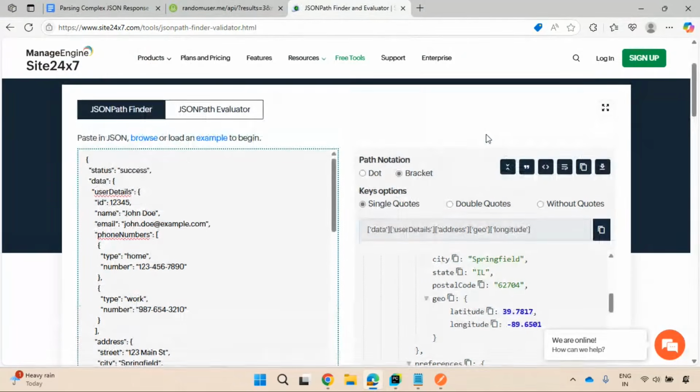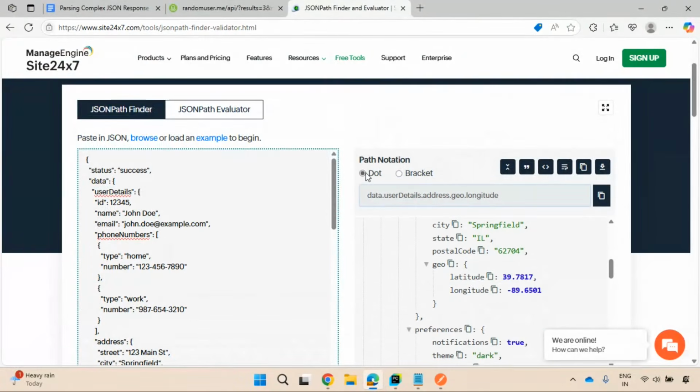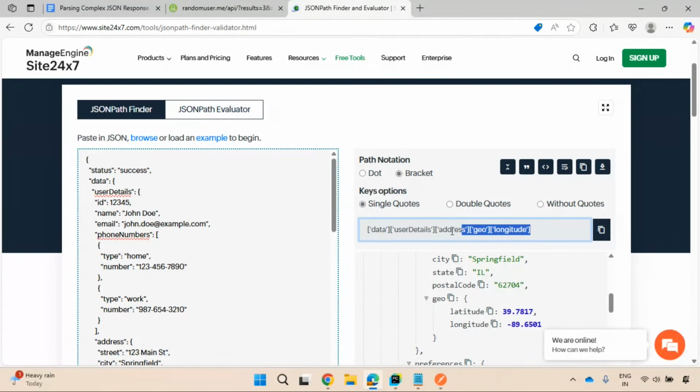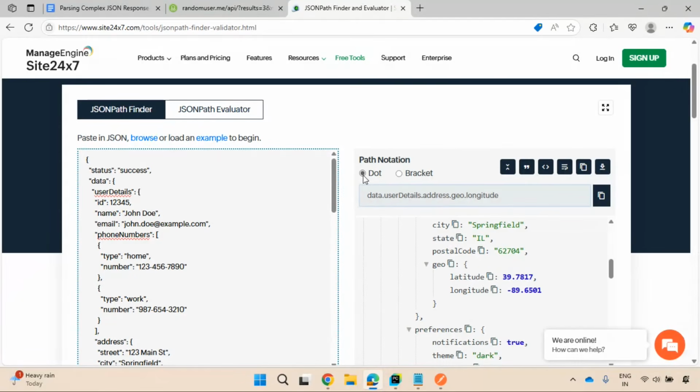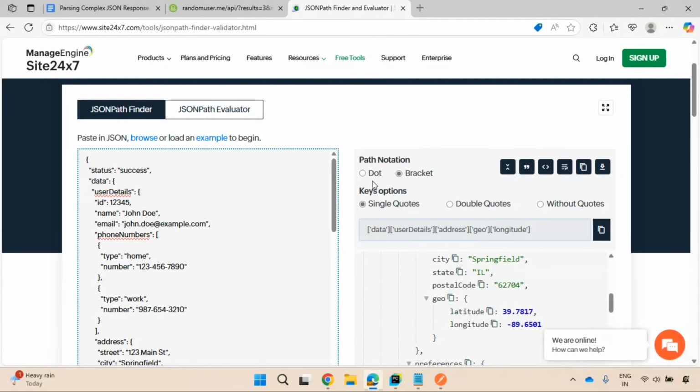use these online tools. You can have this dot notation also, right? Which we have learned, right? So you can have this bracket notation also. Bracket notation is like a dictionary. Dot notation is like you can parse, which is like a JSON path, right? You can go for bracket, you can go for dot, anything.